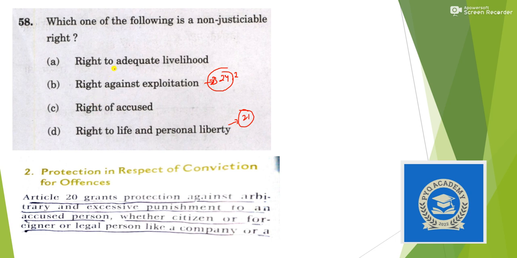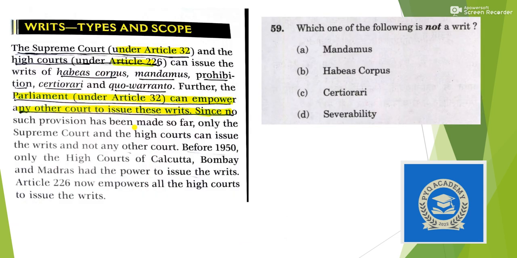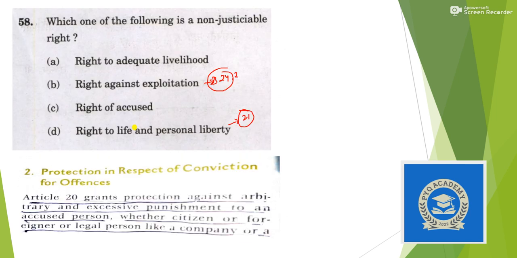Now you may have some doubt about the right to adequate livelihood and the right of the accused. People may choose the option that right to adequate livelihood is a fundamental right, but it is not. It is a DPSP. You can see it is under Article 39, to secure the right to adequate means of livelihood. So this is not a fundamental right.